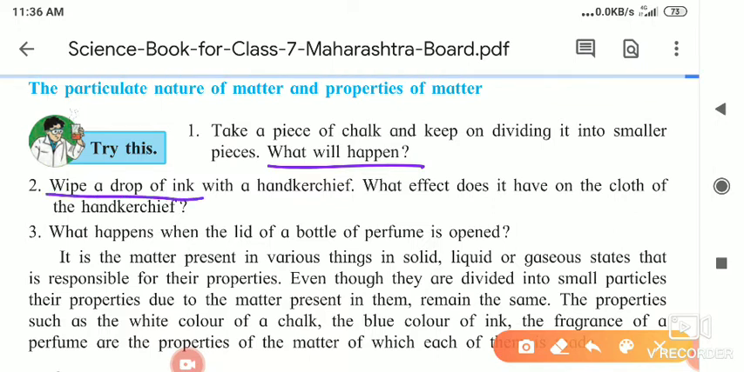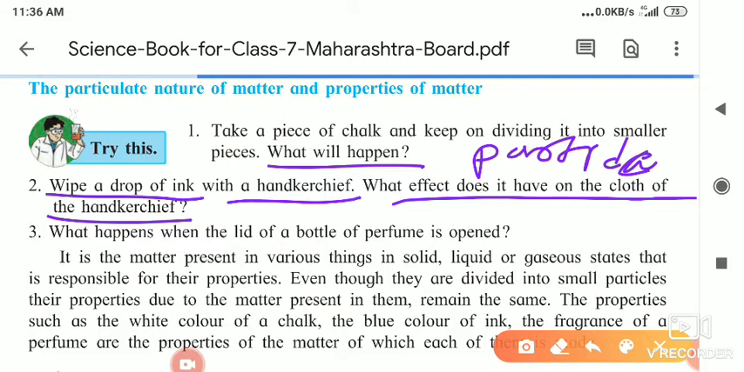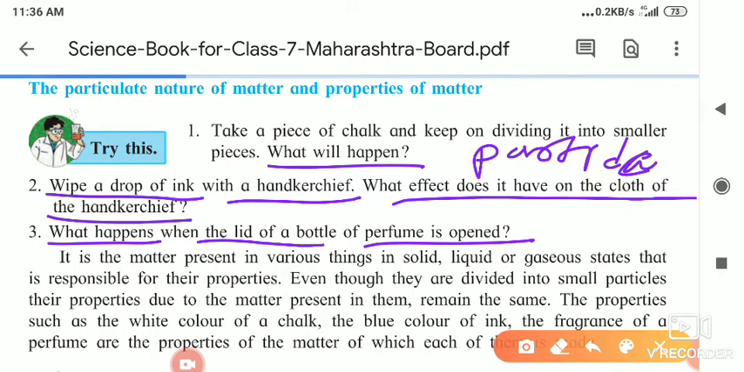See what it forms: the particles of chalk. What effect does a drop of ink have on the cloth of a handkerchief? The particles of the ink get absorbed by the cloth. What happens when the lid of a perfume bottle is opened? When we open it, we can smell it, even in the other corner of the room.